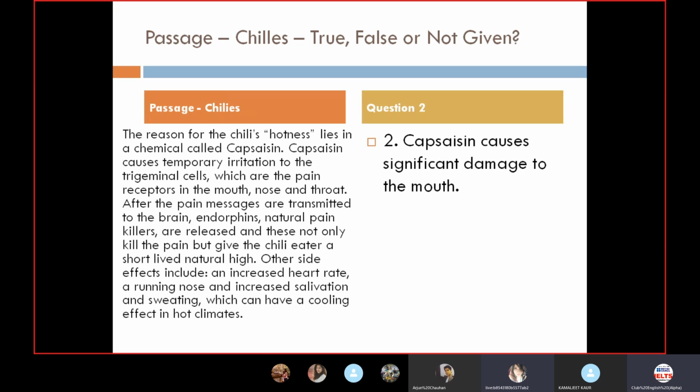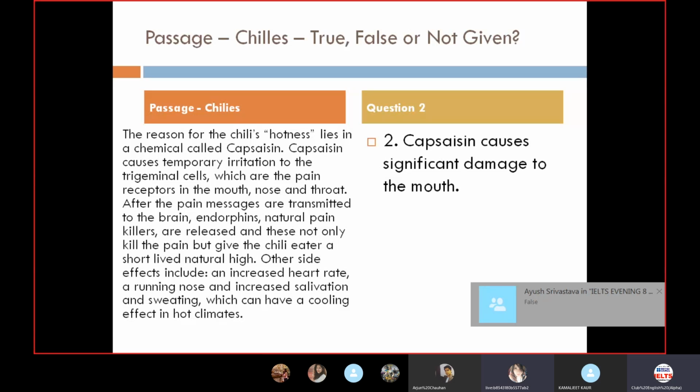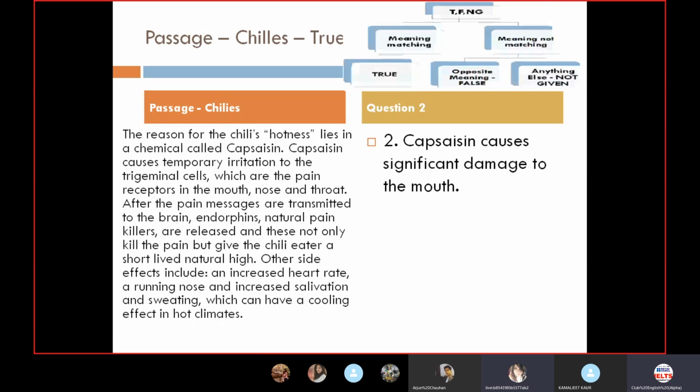True. Ma'am, instead of mouth, there is also nose and throat. Okay. Everybody can give it a try, then we'll go for the explanation. Take your time. We'll be giving you some 3-4 minutes.